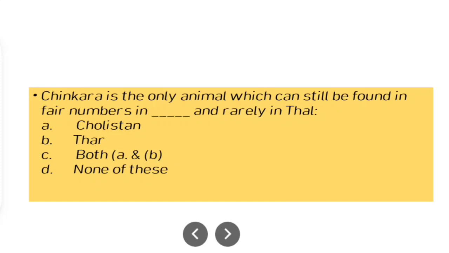Chinkara is the only animal which can still be found in fair numbers in dash and rarely in Thal. Option A, Cholistan. B, Thar. C, both A and B. D, none of these. It's basically option A, Cholistan, that has the fair number of Chinkara.